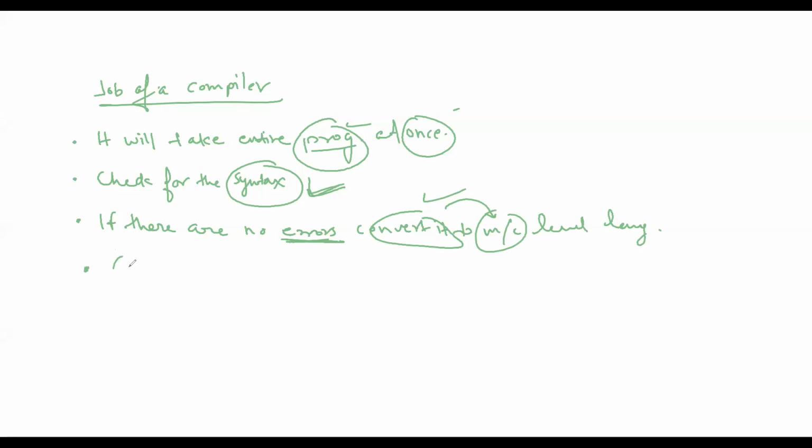Now the last point: execute the code. The code is executed on the machine to generate the output, but in the process the interpreter also comes, and different things will come.